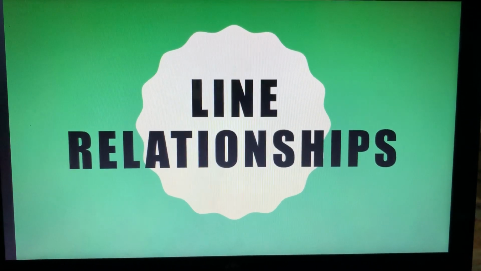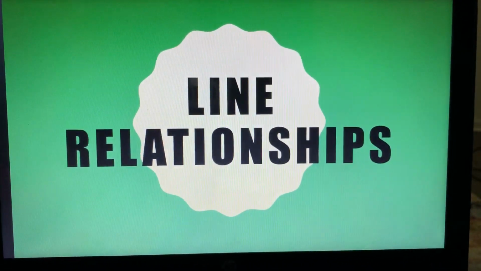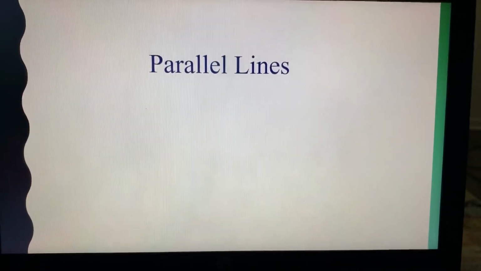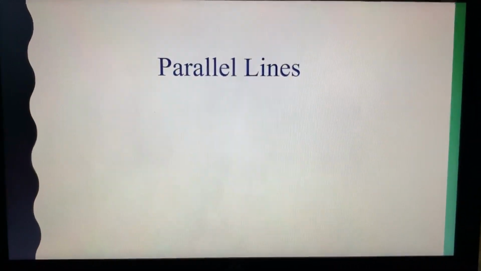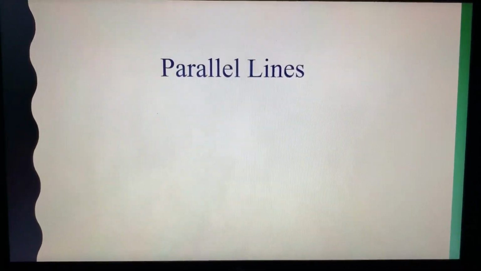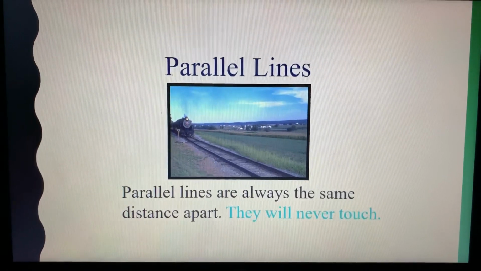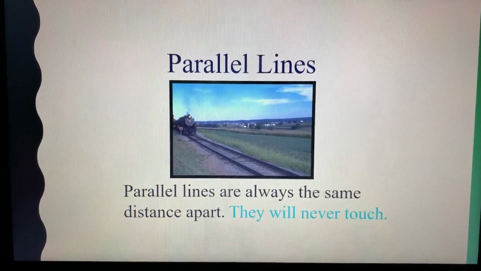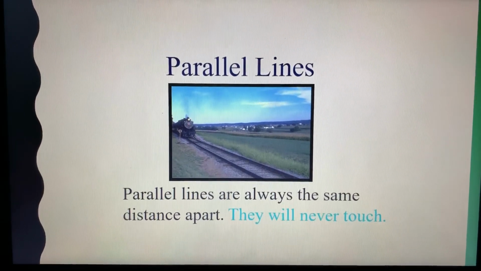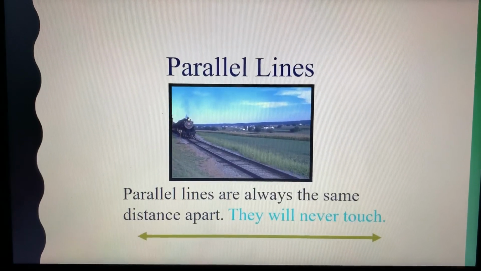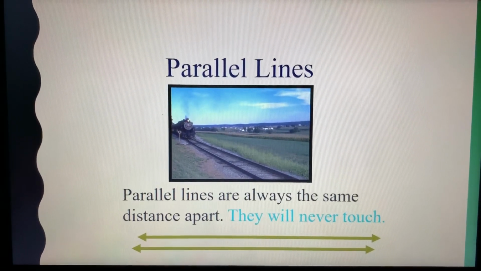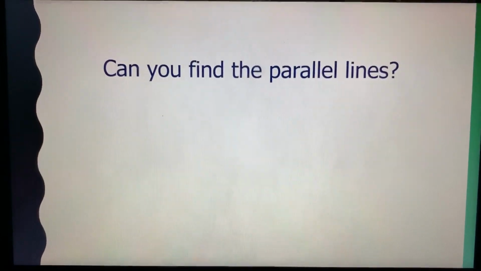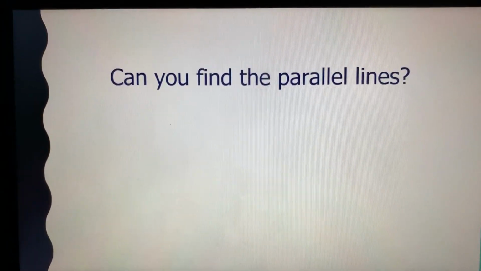To look at a lesson on line relationships. All right, the first type of line relationship are parallel lines. Parallel lines are always the same distance apart. They will never touch. Can you find the parallel lines?